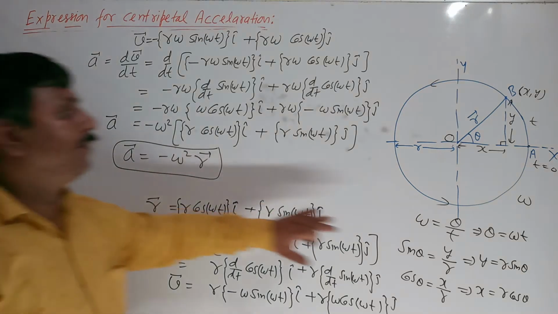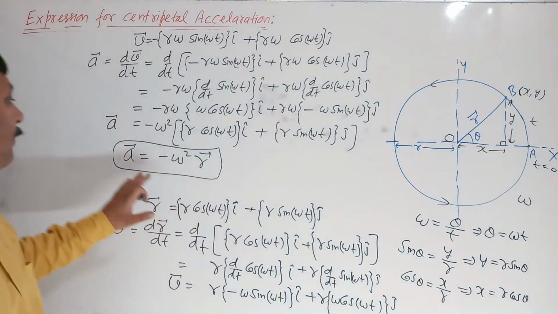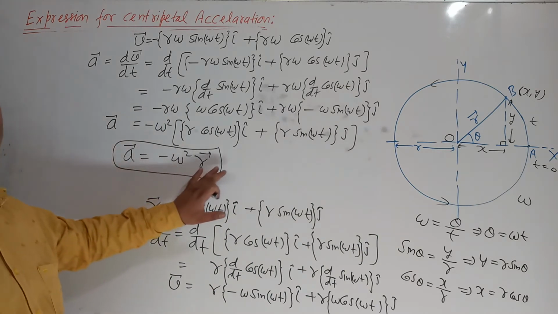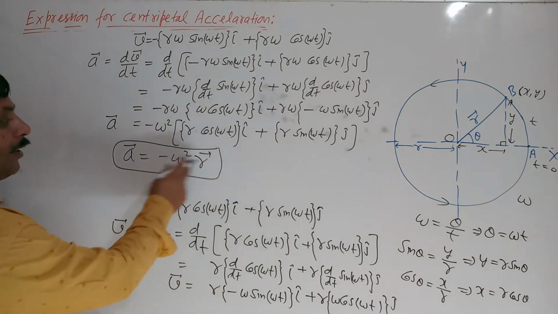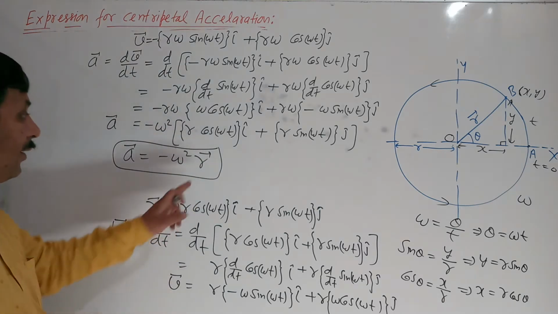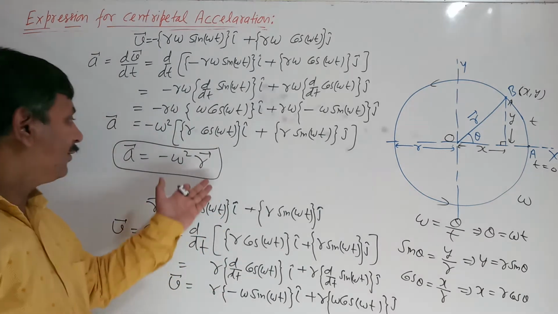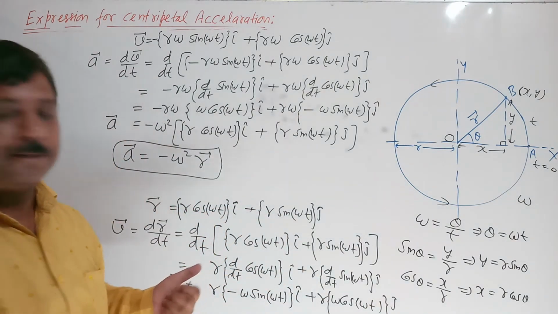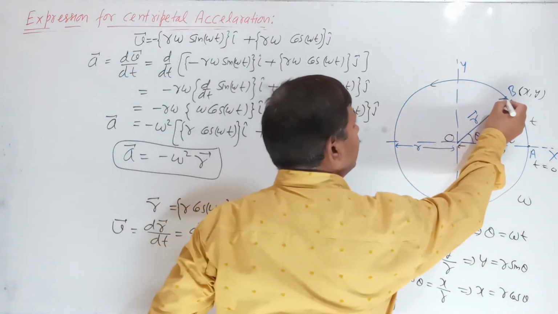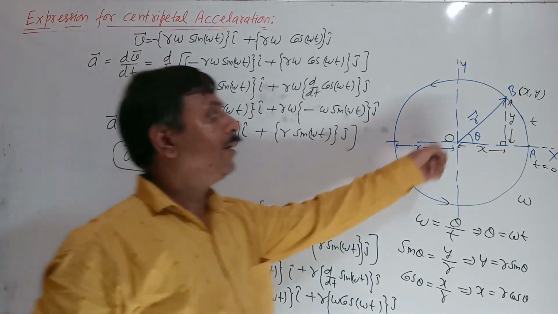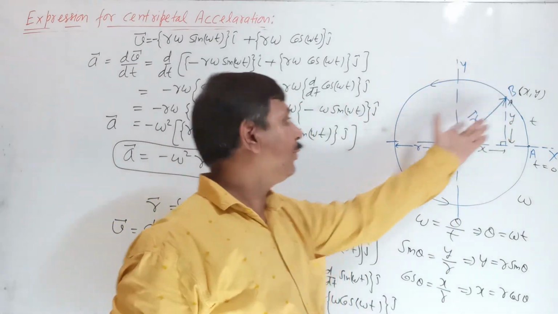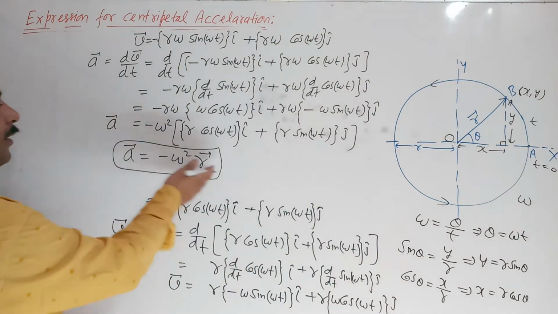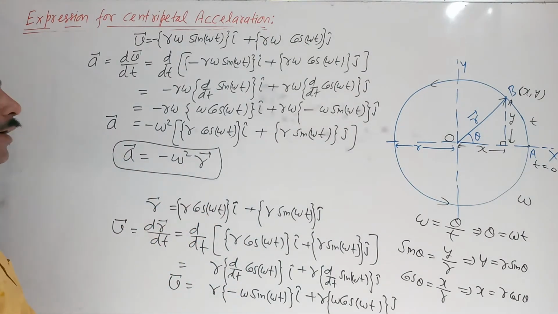The acceleration of a particle performing UCM, uniform circular motion, is a equals minus omega square r. Here you can see what the negative sign indicates: the acceleration is opposite to the radius vector. The radius vector OB is radially outward, so the acceleration, being the negation of that radius vector, is radially inward.